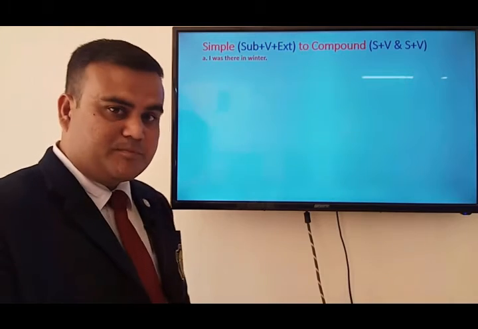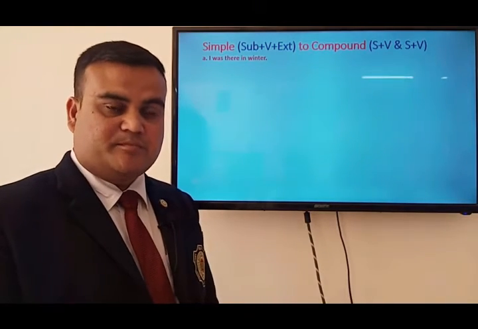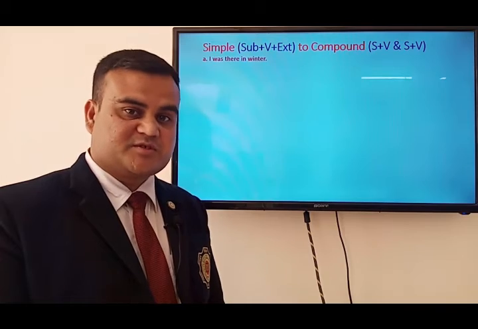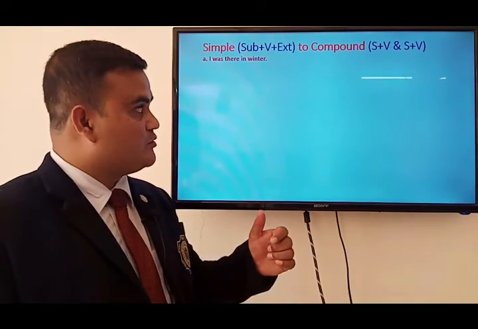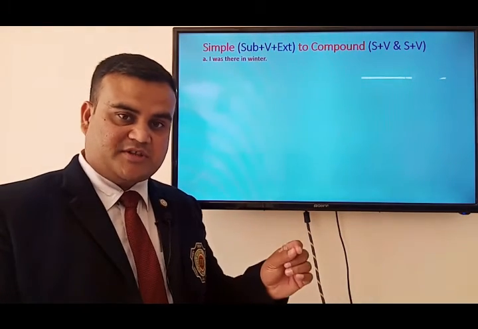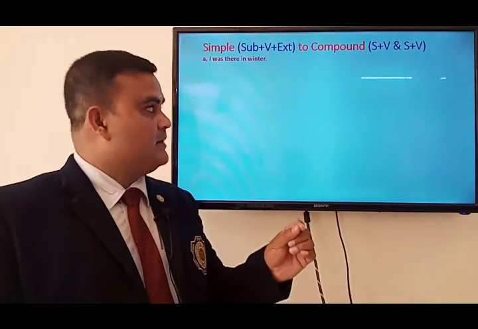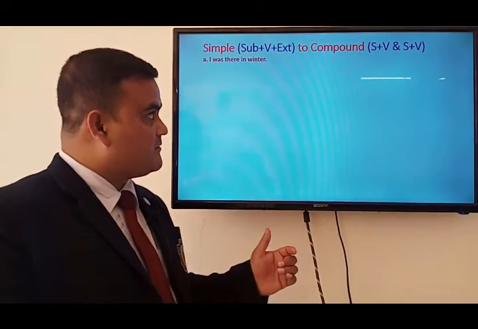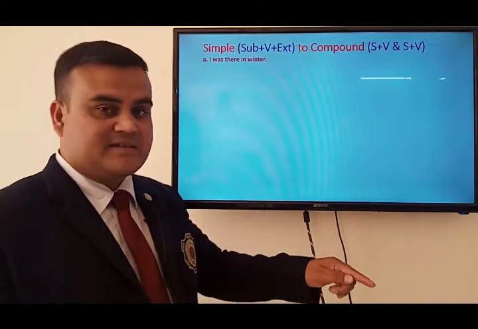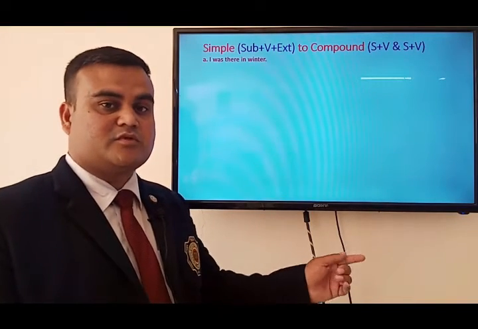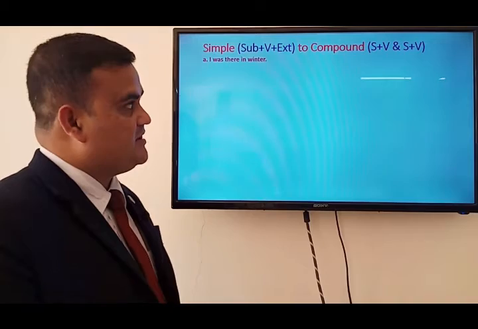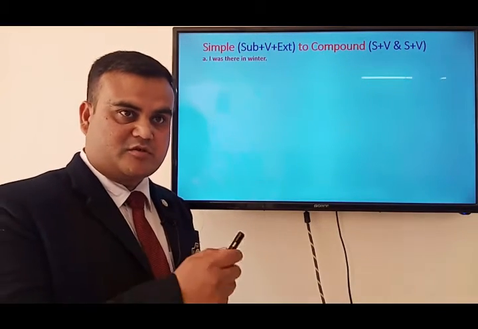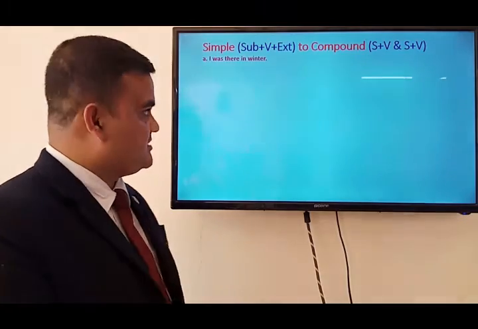To make a simple sentence into a compound, we need to transform it into more than one clause, keeping a clause in the main or principal form and making the other one or more clauses in some coordinating form. These coordinating clauses aren't the main clauses.